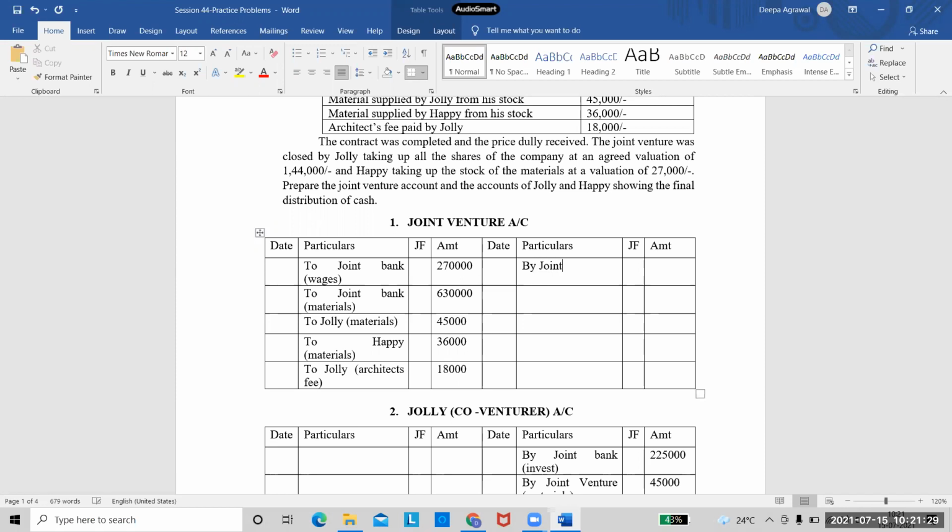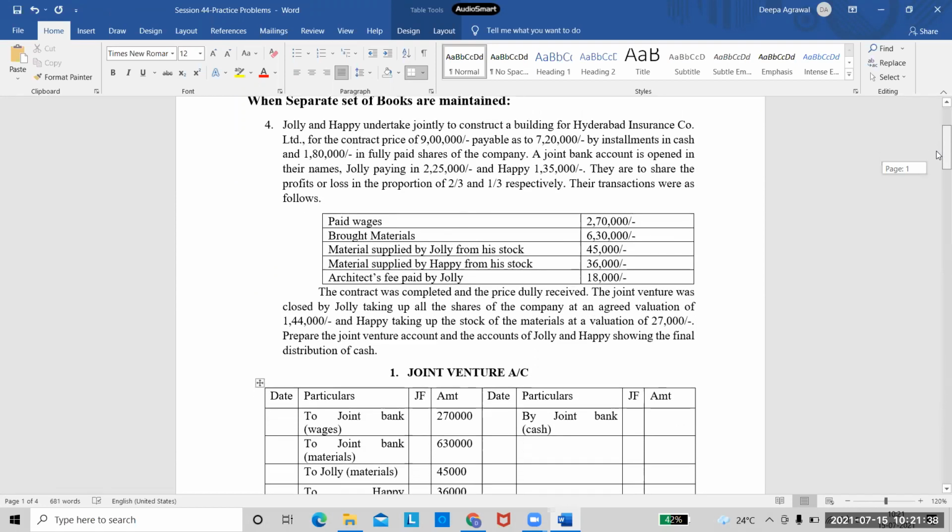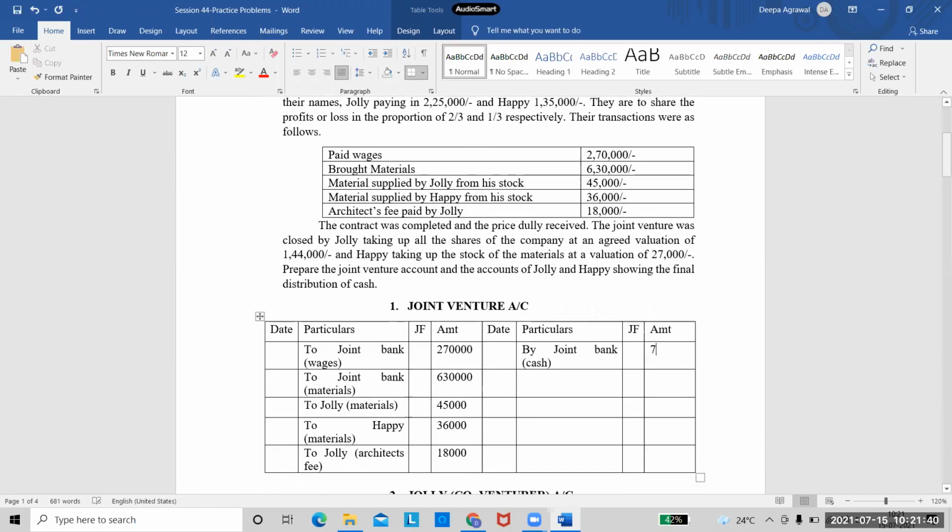I will write by joint bank for the cash received, right? So how much cash am I receiving? See, the contract was for 9 lakhs. I'm receiving 7,20,000 as cash. And then I have one more income, that is of the shares which I'm receiving. So I'll write that as by shares, right?